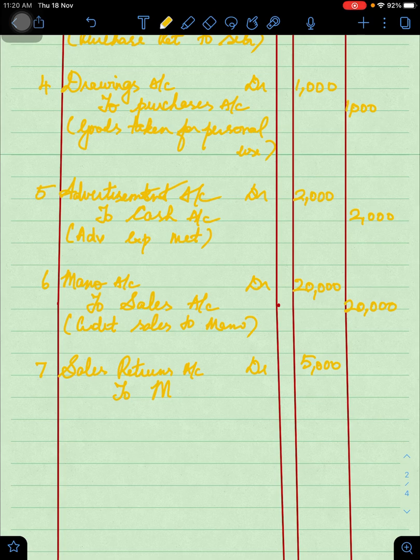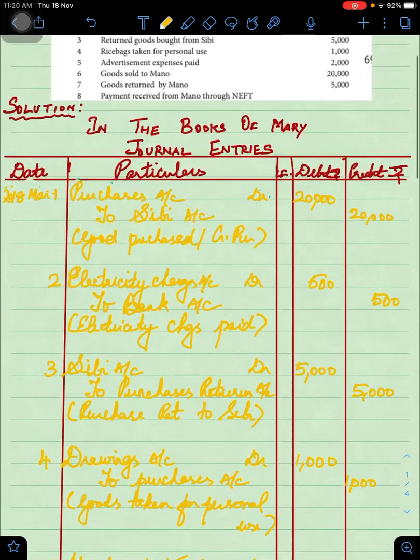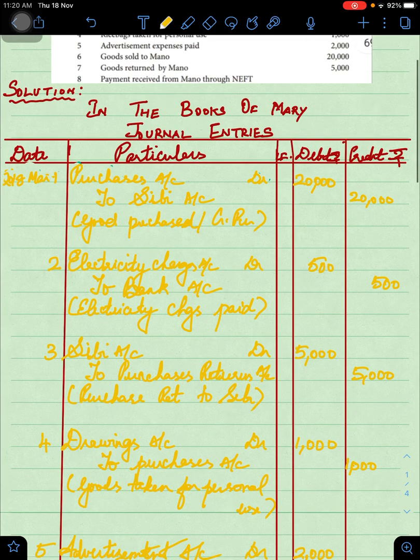First he was debited as the receiver, now he is the giver, the one who is returning, so giver of goods. Debit the receiver, credit the giver. So, sales returns made by Manu.